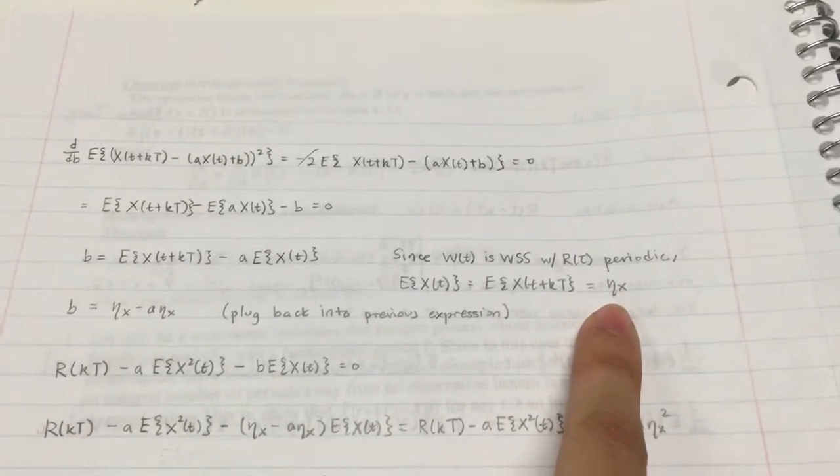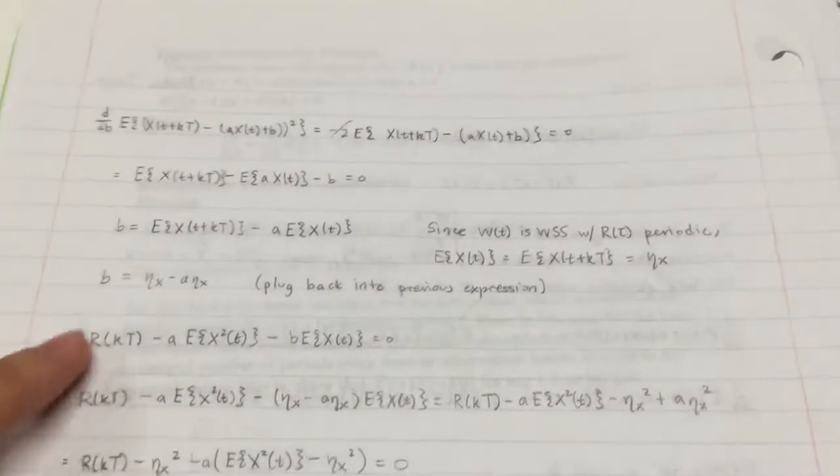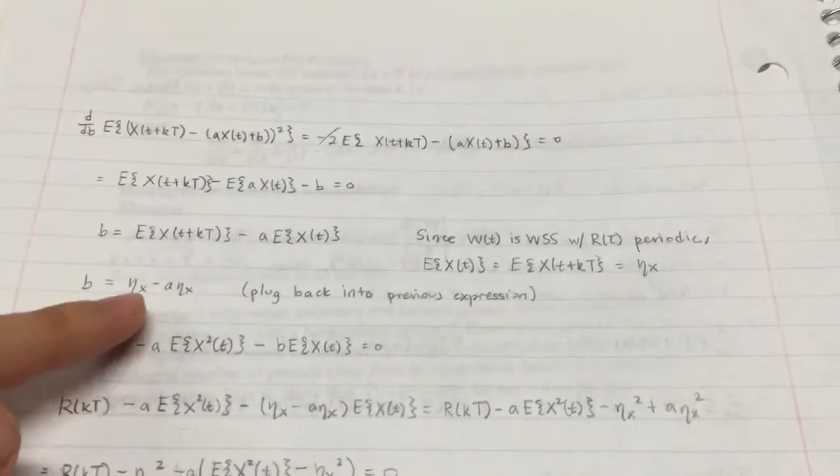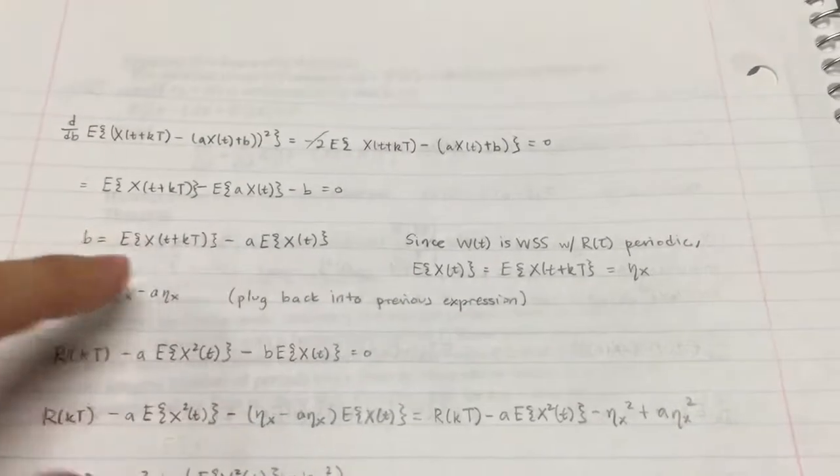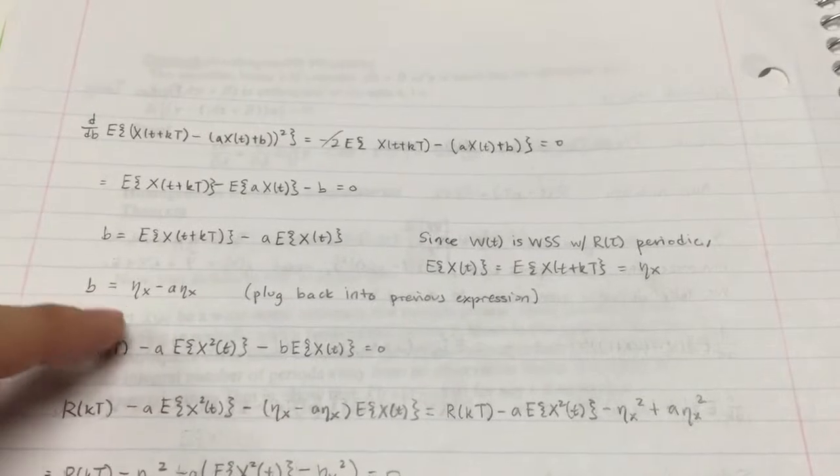So this is eta x, the mean of x. Since these two expected values are the same, b is equal to the mean minus a times the mean. Then we put b back into the equation we found here.